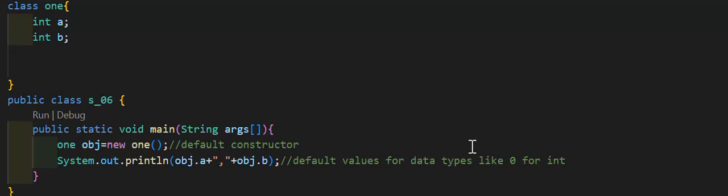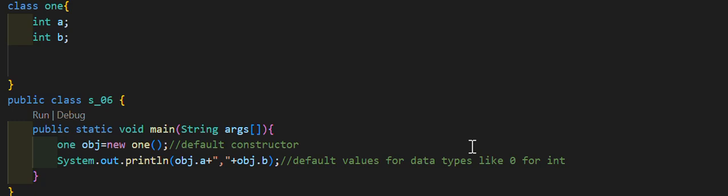The concept of classes and objects is one of the main fundamentals of learning Java. We learn Java only to learn OOPS, and if we don't know OOPS, then it will be very difficult for us to cope with the coding environment. So first of all, what is a class?